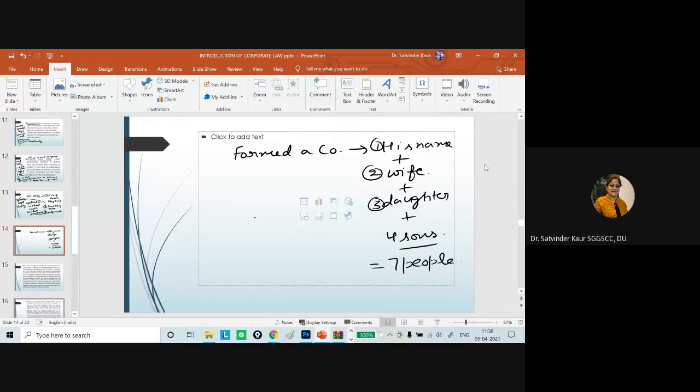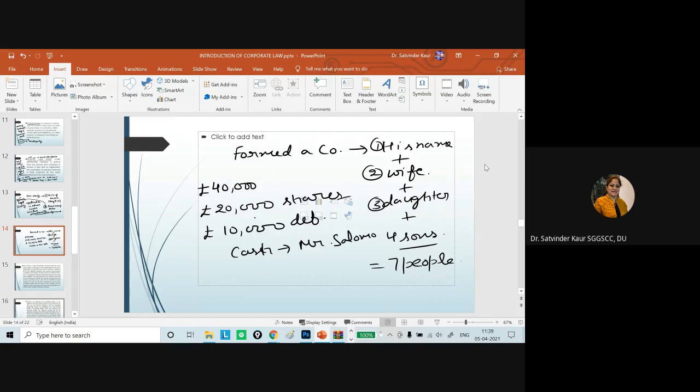And in this particular case, when the company was being formed, the sole proprietor business, he gave as purchase consideration 40,000, and 20,000 of it was allotted as shares and 10,000 as debentures. So the purchase consideration was allotted in terms of 20,000 shares and 10,000 debentures, and the remaining cash was taken by Mr. Salomon when he transferred the business.